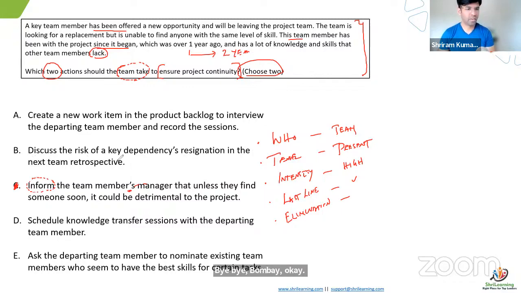"Discuss the risk of key dependencies resignation in the next team retrospective." Why is this not a good answer? Just discussing, nothing. Yes, that is needed, but there is no solution as such, nothing coming out of it. And will it help? Will they do this in the retrospective? No, they will not be doing it in the retrospective.